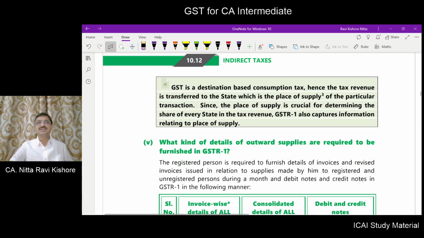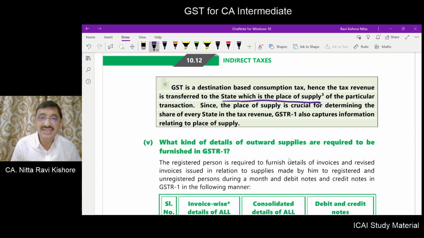My dear friends, GST is a destination based consumption tax, we already know. What do you mean by destination based consumption tax? We already understood in our previous chapters. Now here, since this is a destination based tax, the revenue is to be transferred to the state which is the place of supply for each and every transaction.